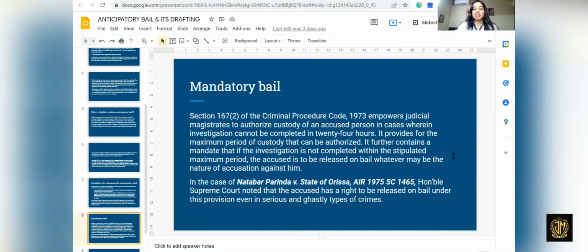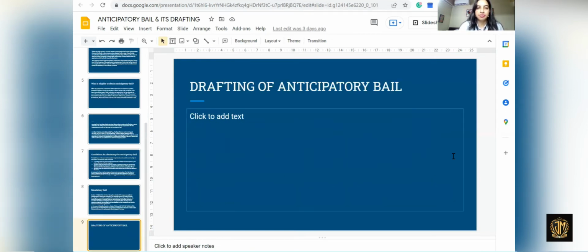So what we say is that bail is a right, while arrest and non-granting of bail is at the discretion of the court. In the case of Nadwar Parinda versus State of Orissa, the Honorable Supreme Court noted that the accused has the right to be released on bail under the provision, even if the offense he committed is serious and of a ghastly type, which means that regardless of the nature of the offense, if the investigation is not completed within the specified period of time, then the accused has the right to move the court and to be granted bail.